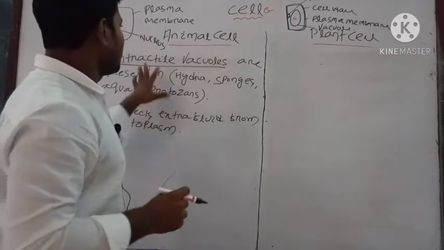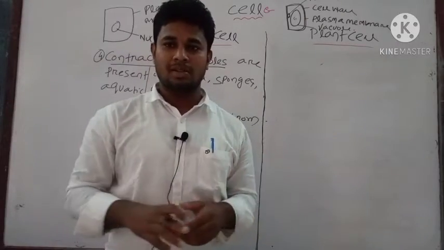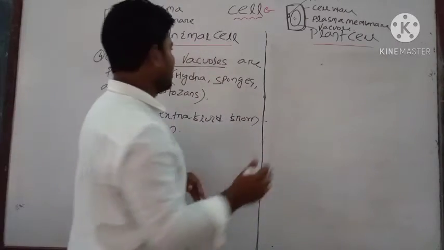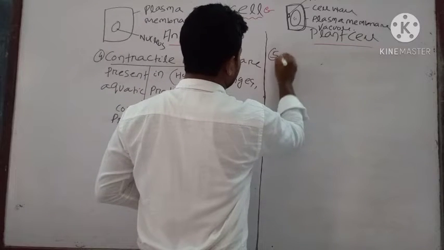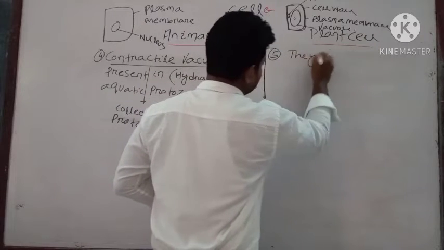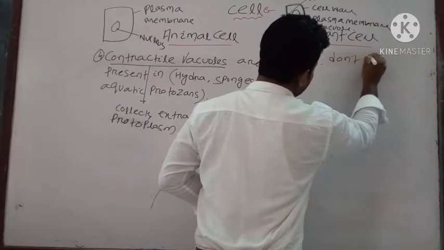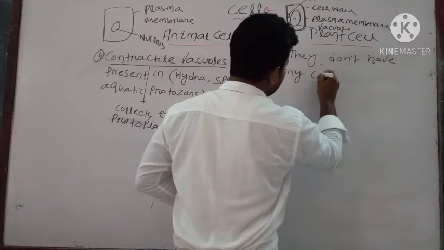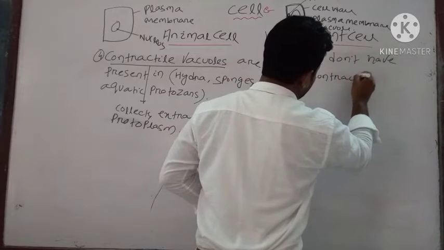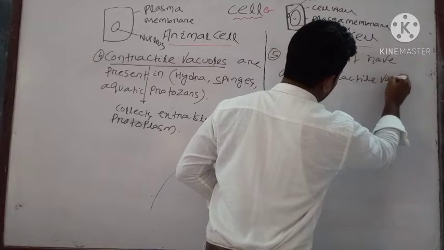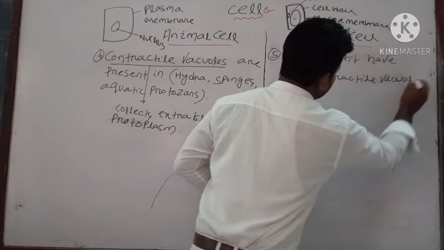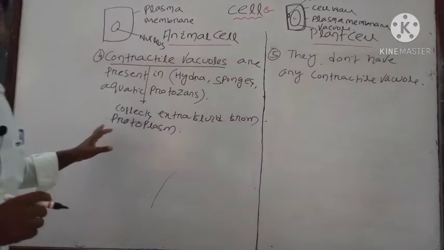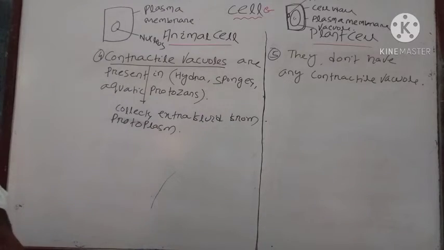That's why the animal cell does not burst in aquatic conditions. But the plant cell does not have any contractile vacuole. Here you can see the absence of contractile vacuole.